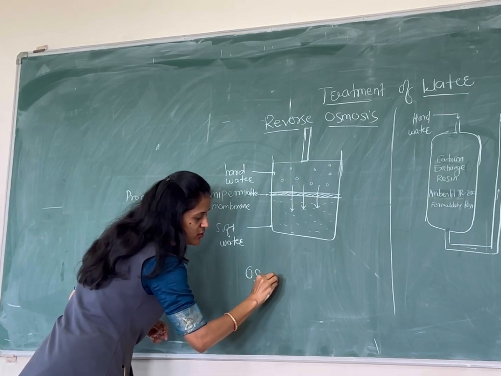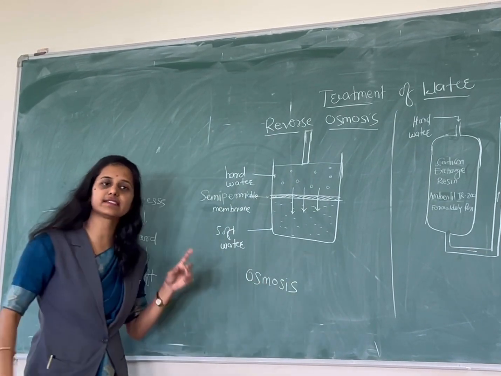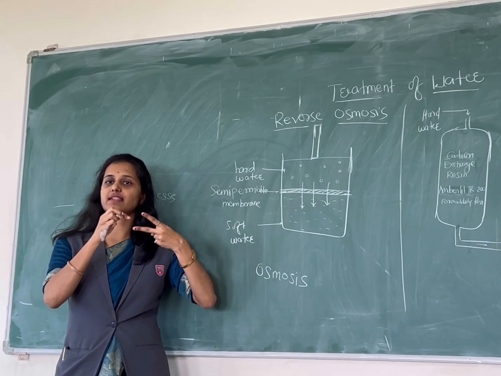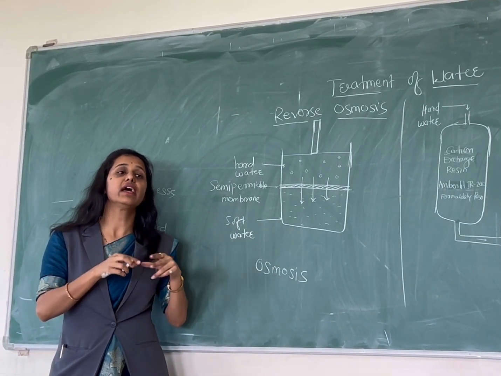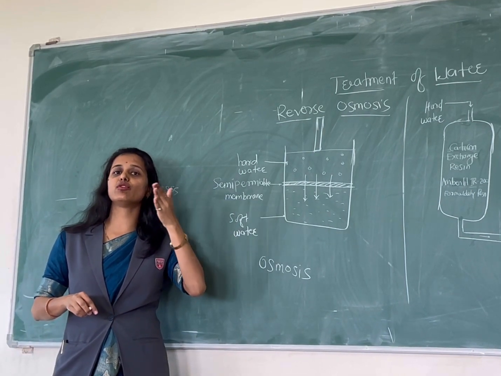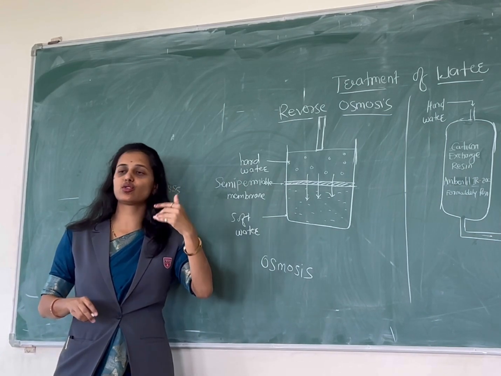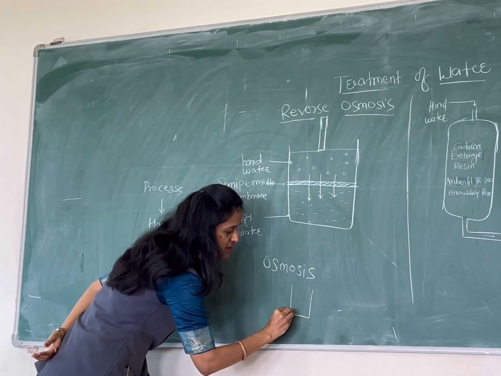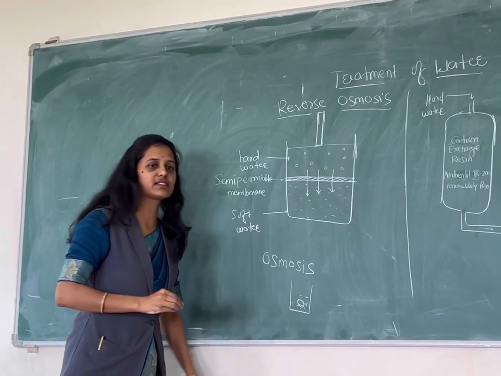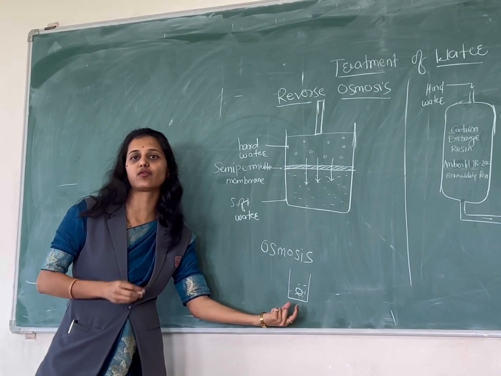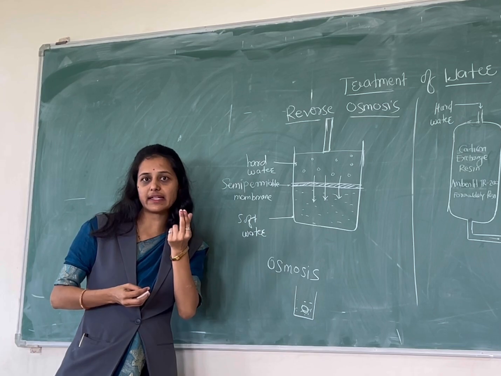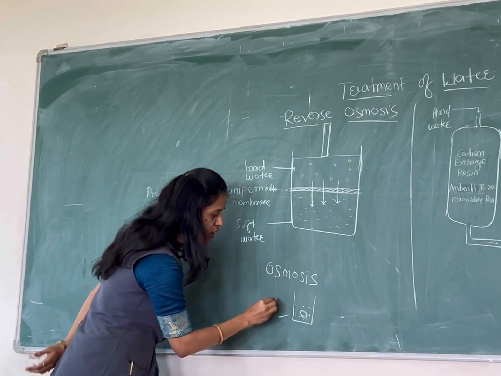Before that, what is osmosis? Osmosis is when two solutions having different concentrations are separated by a semi-permeable membrane, then due to the osmotic pressure, the solvent molecules move from lower concentration to higher concentration. For example, if we consider this container and add a grape to the water, the size of the grape increases just because of osmosis.